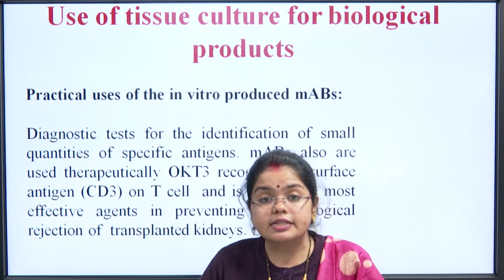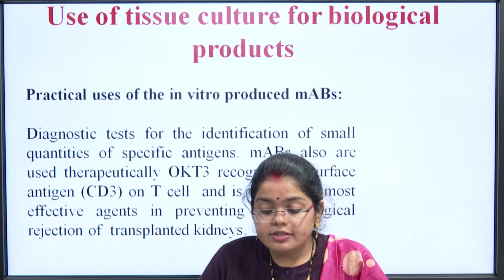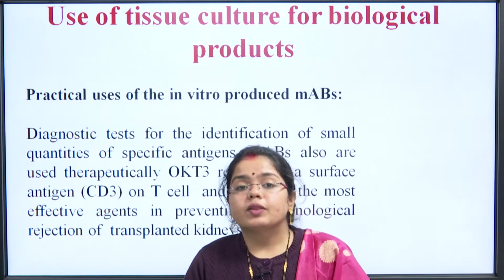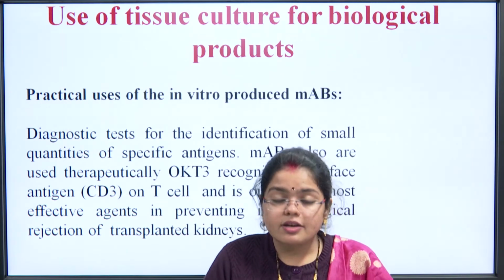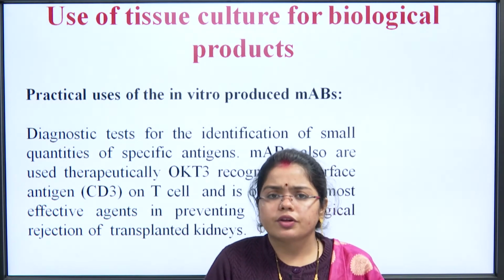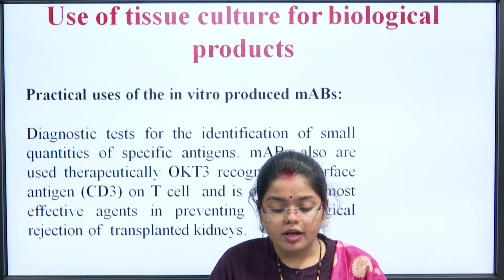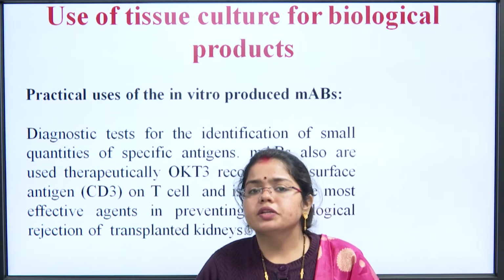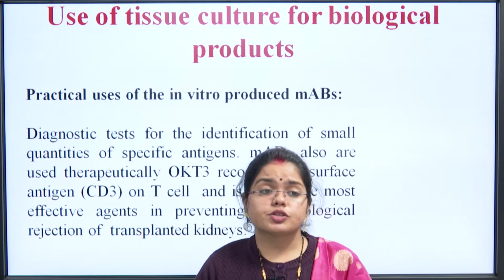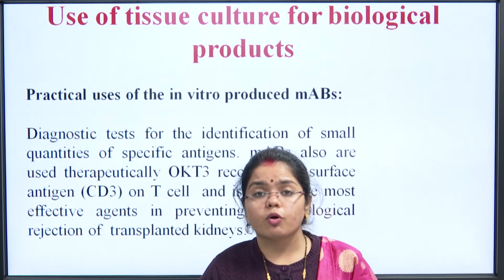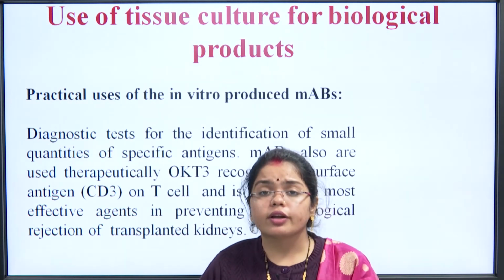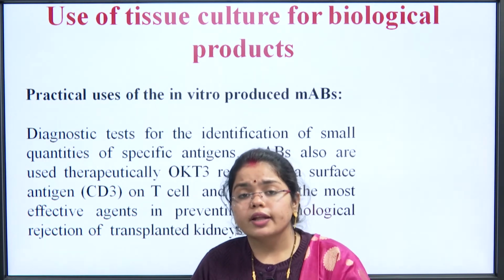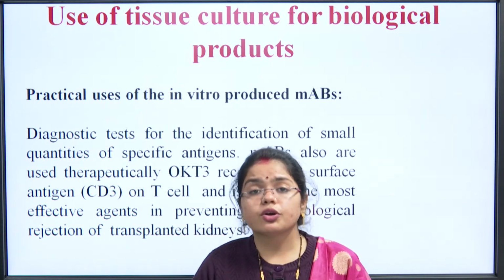OKT3 recognizes the surface antigen CD3 on the T cell and is one of the most effective agents in preventing immunological rejection of transplanted kidneys. Like when you must have heard about transplants, it could be of liver, it could be of kidney or some other organ, but these transplants are never easy. What happens whenever an external tissue or external substance or any other organ is introduced into the body? The body takes it up as a foreign substance, something that is not recognized by the body, or the body is not used to it.